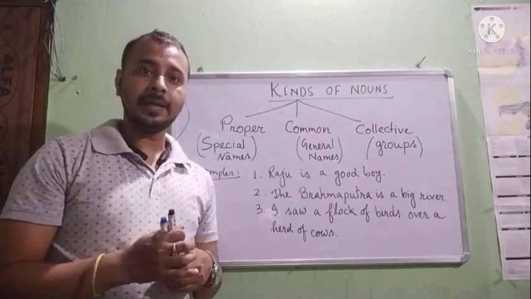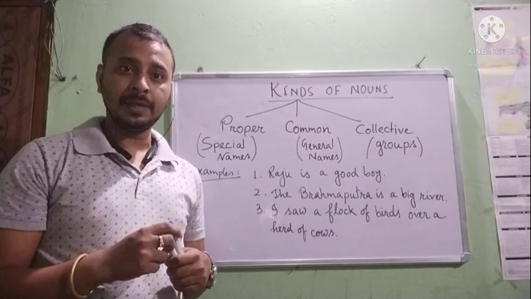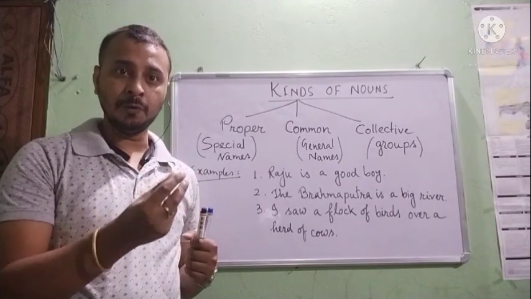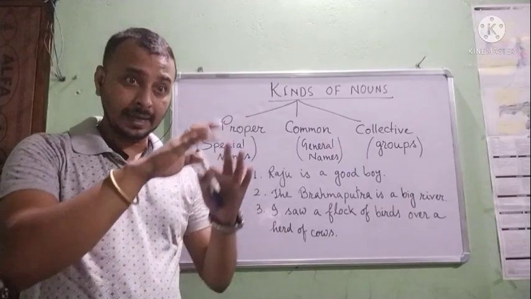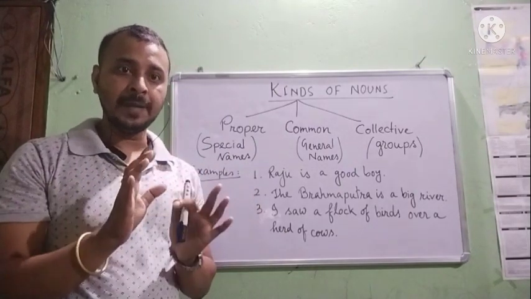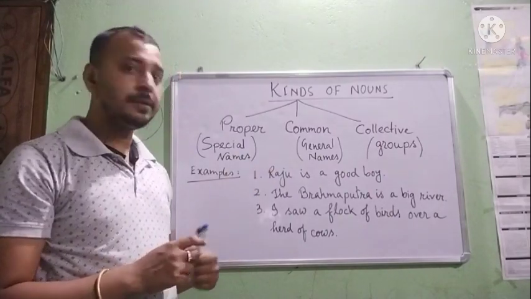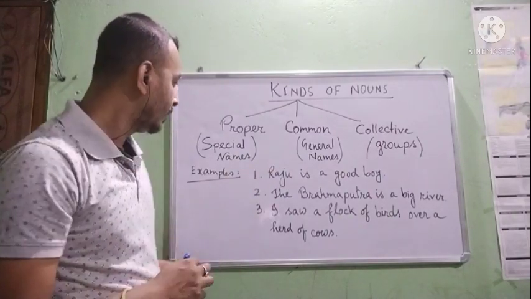And collective nouns. Collective nouns are group nouns, like a flock of birds, a group of boys. So group, flock, herd. These are collections, groups. So group nouns are called collective nouns. Let's see these three examples and understand better.